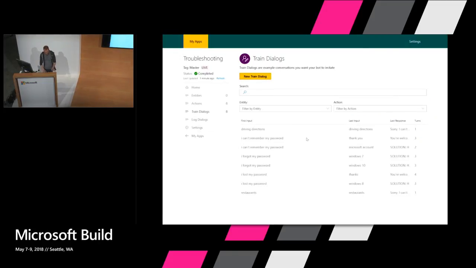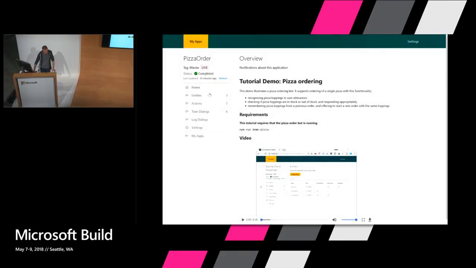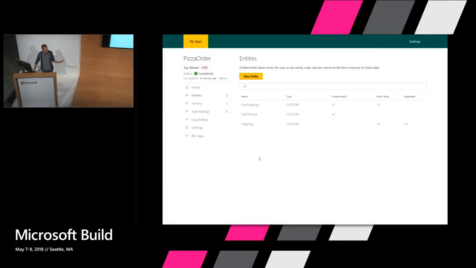So let me show you what that looks like in a different domain. This one is in the pizza ordering domain. So in the last demo, there were no entities.